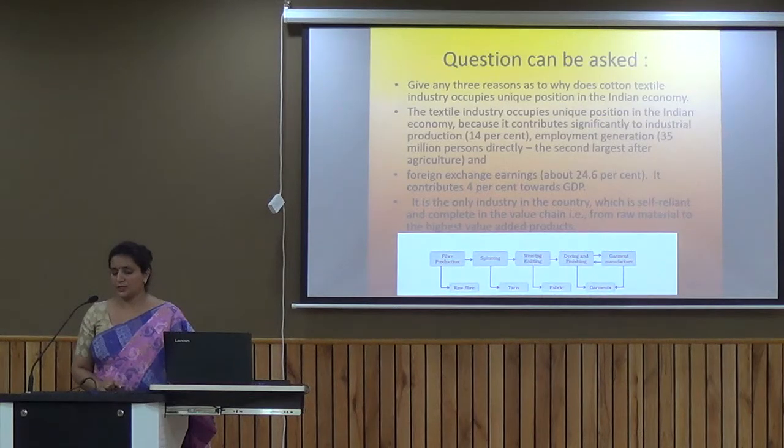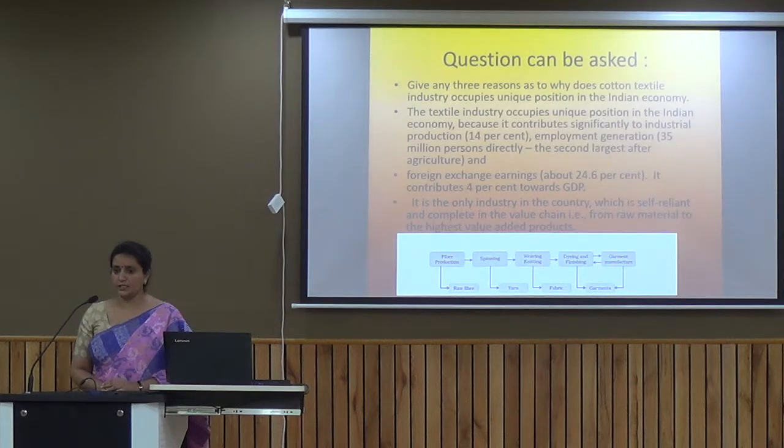Apart from this, you can see from this picture, this particular industry, that is the cotton industry and the textile industry, is a self-reliant industry which completes the total value chain. Now there is a flow chart given over there. You can see that we have fiber production, one part of the textile industry.